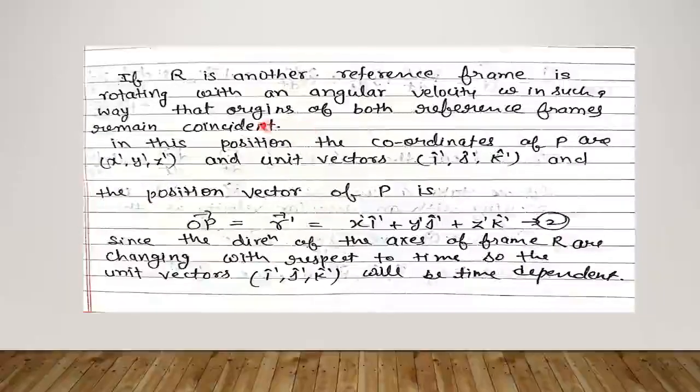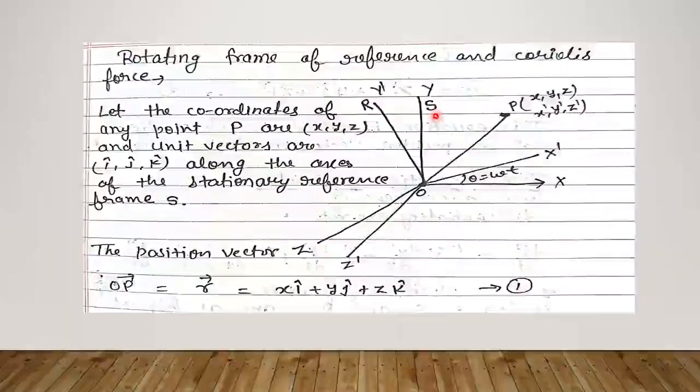If we take R as another frame of reference which is rotating with an angular velocity omega in such a way that the origins of both reference frames remain coincident, in this position the coordinates of P are x dash, y dash, z dash and the unit vectors are i cap dash, j cap dash and k cap dash. We will see in this figure R is a rotating frame rotating with omega t.